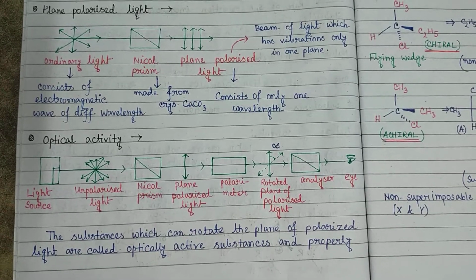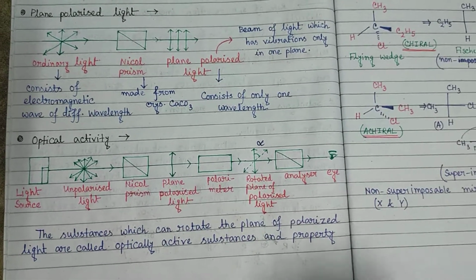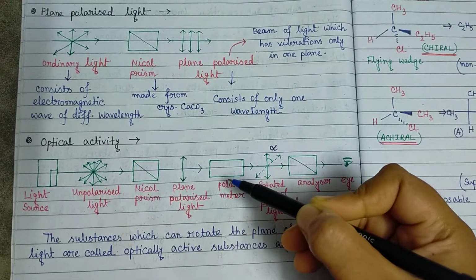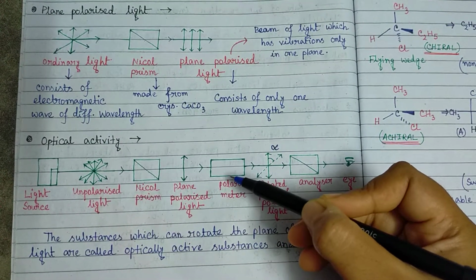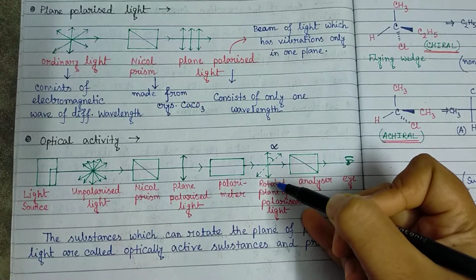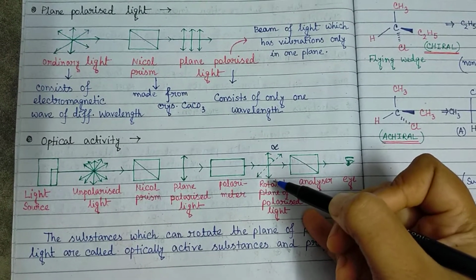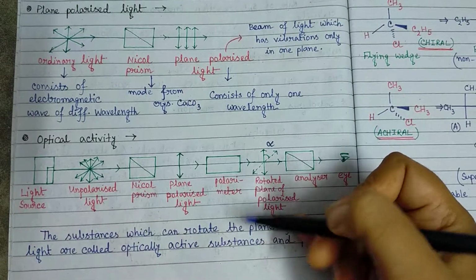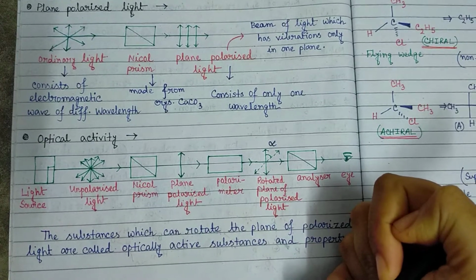This is the experimental fact. If we take some organic compound inside this polarimeter, then we can have the optical rotation, and if we are having some optical rotation, then we say that the compound which is taken inside this polarimeter is optically active.